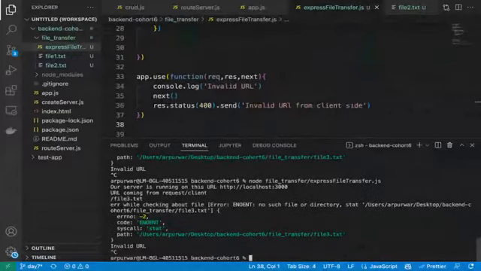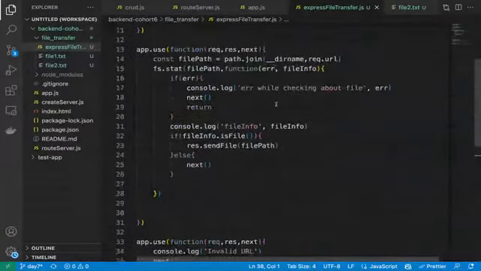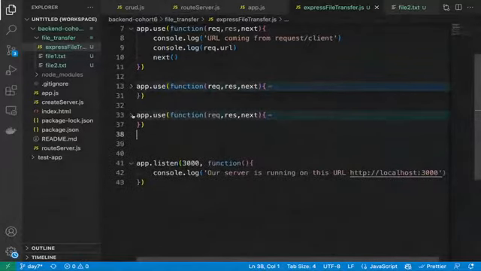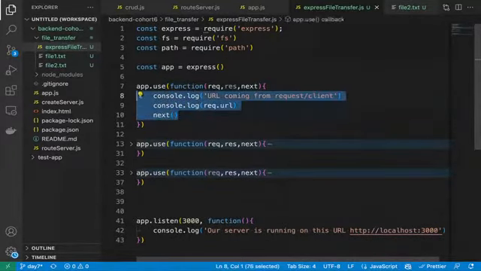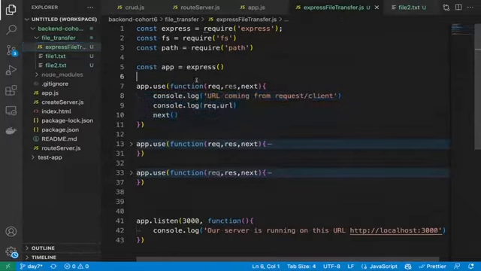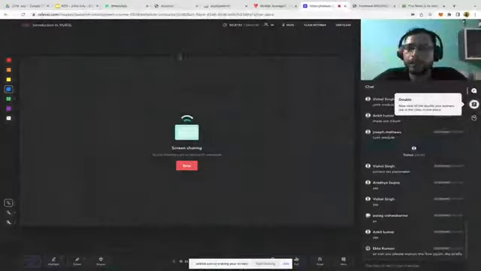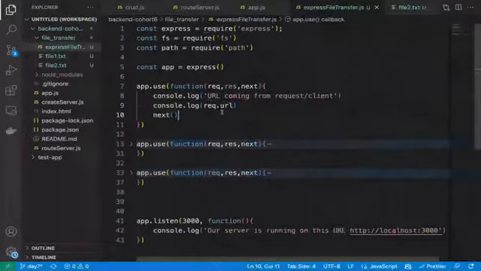Sure. Okay, so what I did, I created three middlewares here. Correct? All the requests have to pass through these middlewares only. This was the first middleware because we have written it first. So order also matters. This is the first middleware we have written, that's why this middleware will be called first. This middleware has been called, and we are doing nothing here. We are just simply printing with console.log our request.url, that we are passing in while making the call, slash file3.txt. That's what we did here, right?